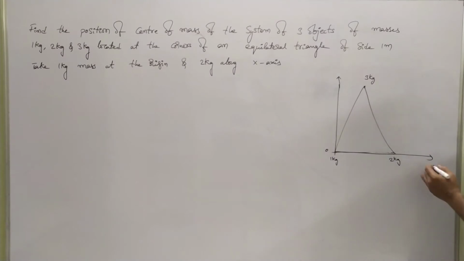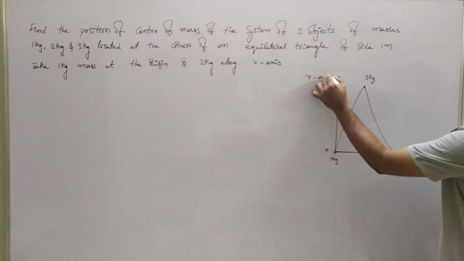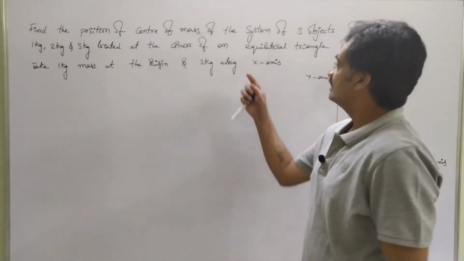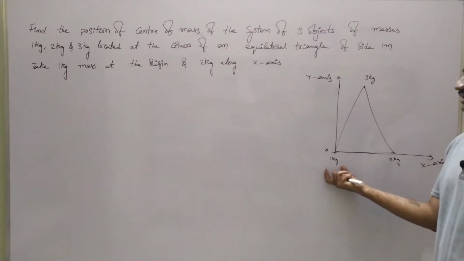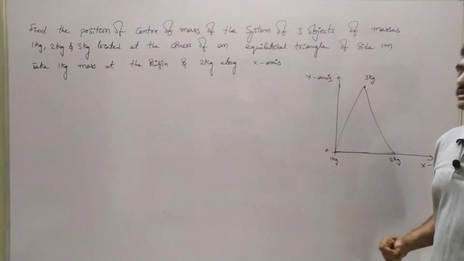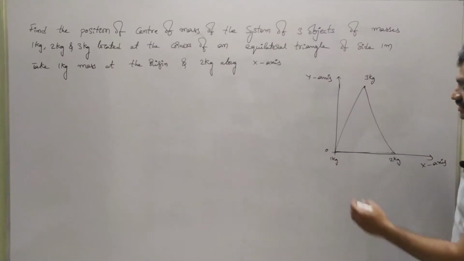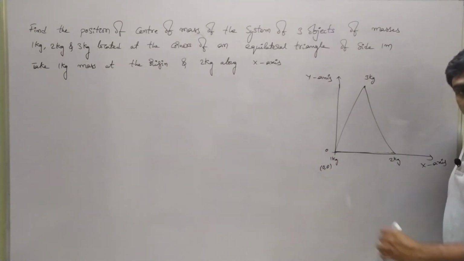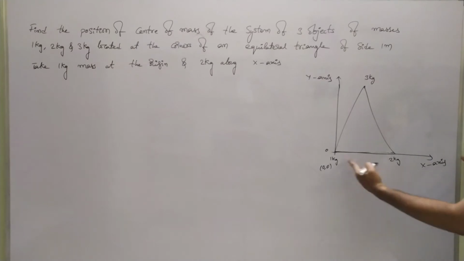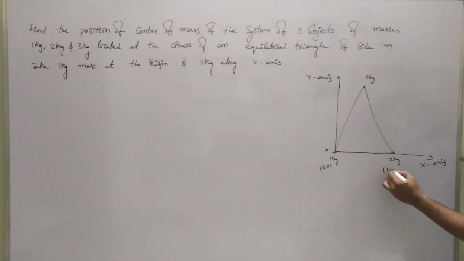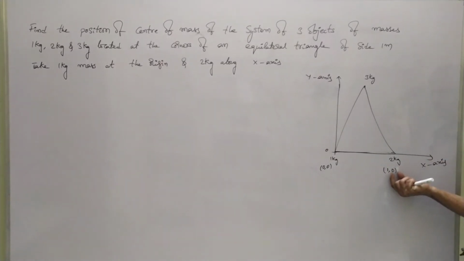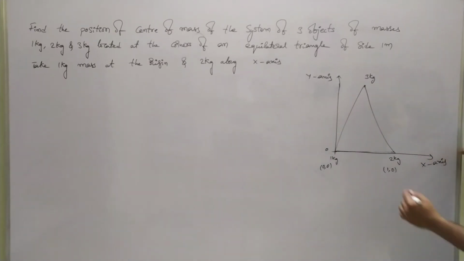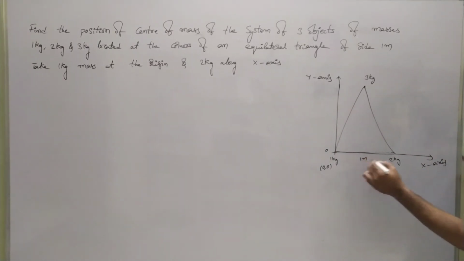So here this is the x-axis and this is the y-axis. Based on that, we have to find the position of the center of mass. In order to find this, we have to represent the coordinates of 1 kg, 2 kg and 3 kg. Observe that 1 kg is at the origin, so its coordinates are 0, 0. Whereas 2 kg is along the x-axis, so we can represent it as 1, 0. Why? Because the 2 kg is not along the y-axis, so along the y-axis it is 0, whereas along the x-axis it is at a distance of 1 meter.